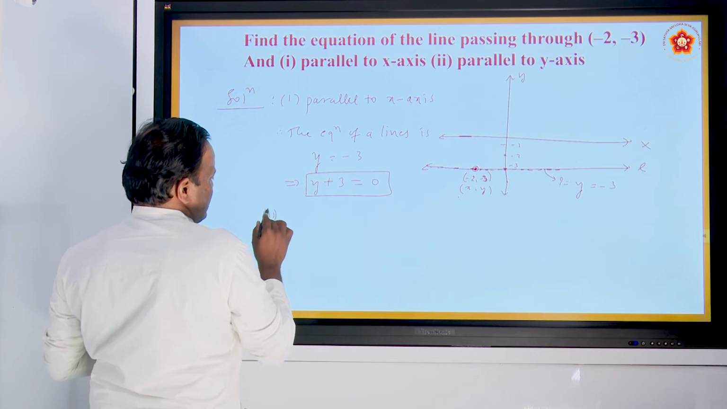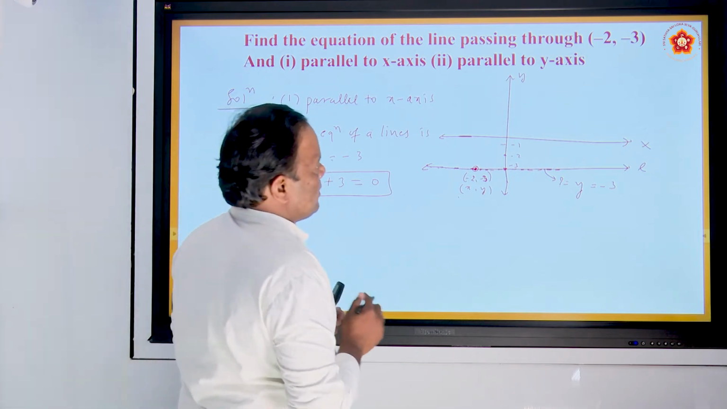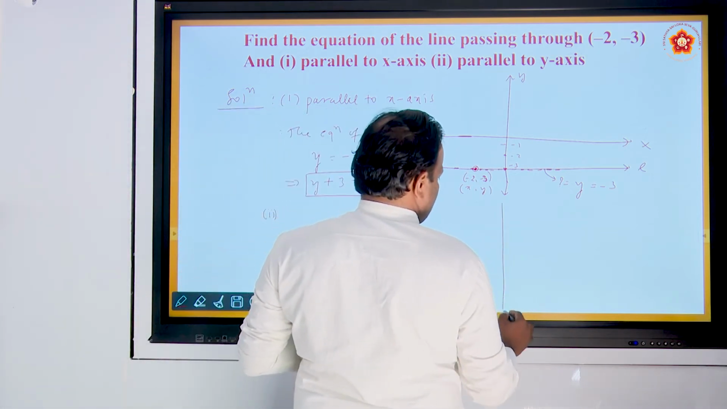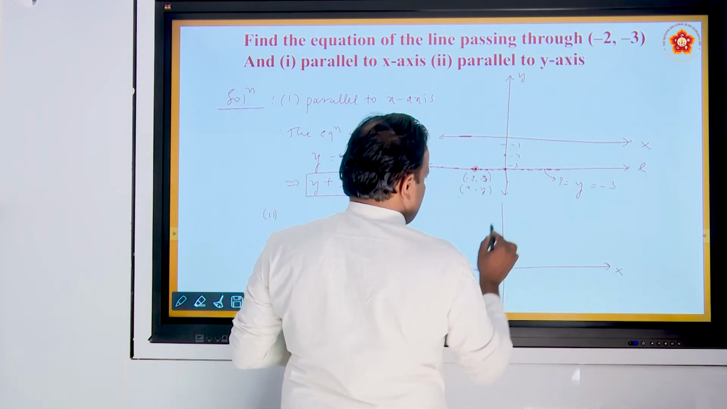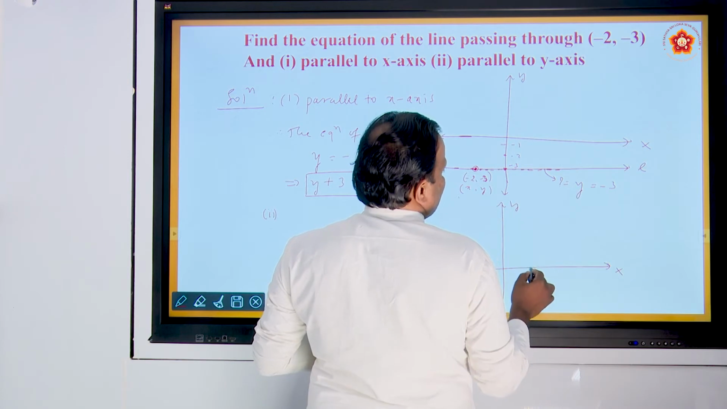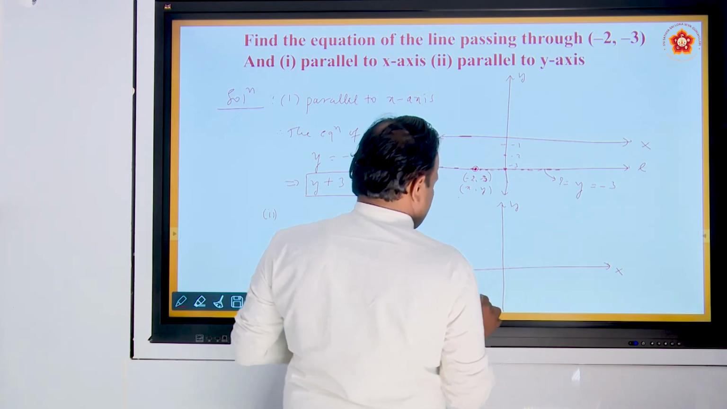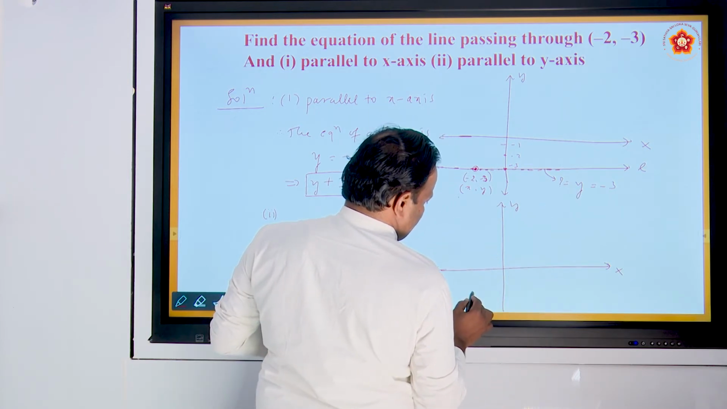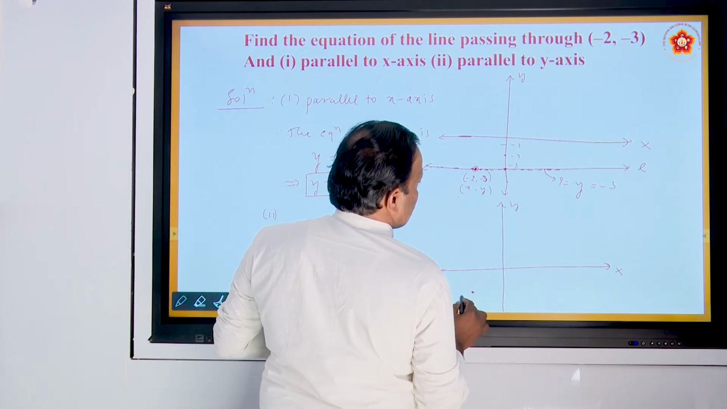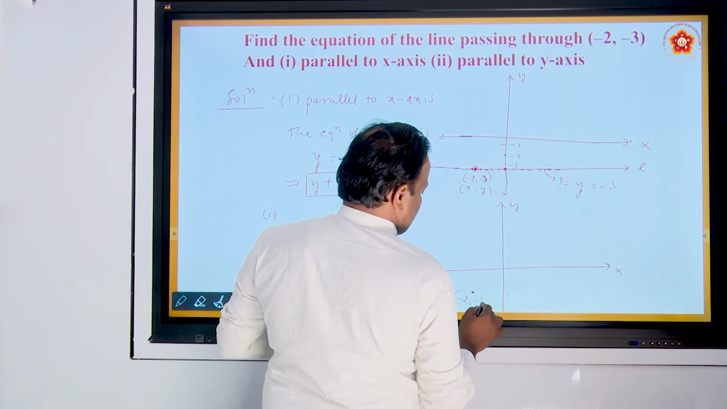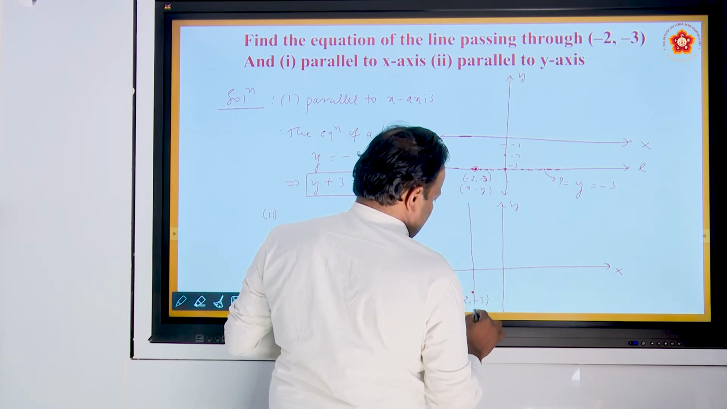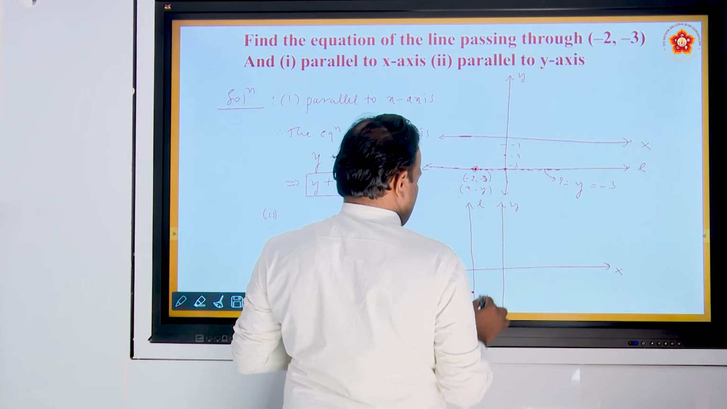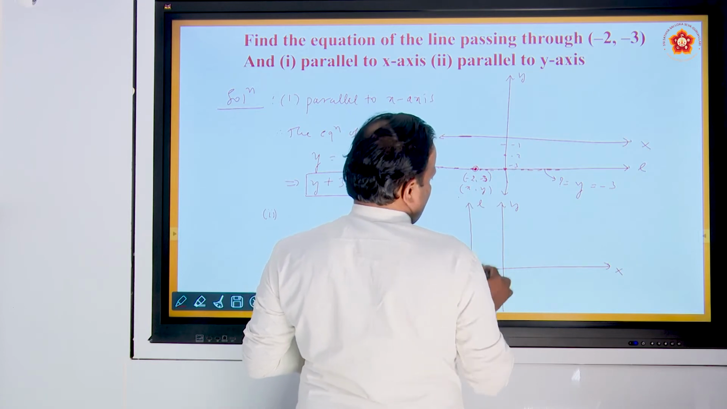Now what is the second case? The line is parallel to the y-axis. Again I draw the same figure, but the line is drawn parallel to the y-axis. This is the y-axis. Same point, again (-2, -3). This is line L, second case. Then you write the equation of this line.